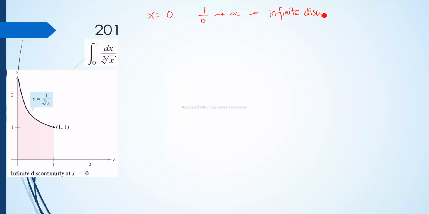So at 1 over 0, there exists an infinite discontinuity when x is equal to 0. So in our upper and lower limits, we can see that the lower limit is the infinite discontinuity. So we can rewrite this one as the limit of the integral of x raised to negative 1/3 dx.